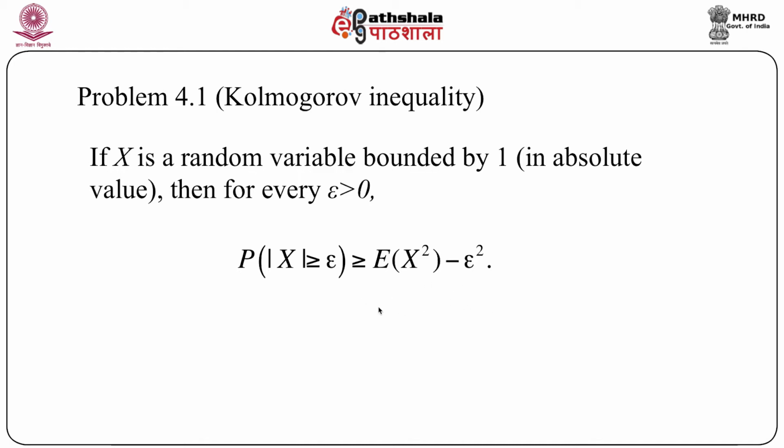And it is again very interesting to see this moment minus some epsilon square. Now remember, epsilon is very small. Epsilon square is smaller than that, extremely small. So some quantity which is slightly less than the second moment can be regarded as the lower bound to the probability of modulus of x greater than or equal to epsilon.